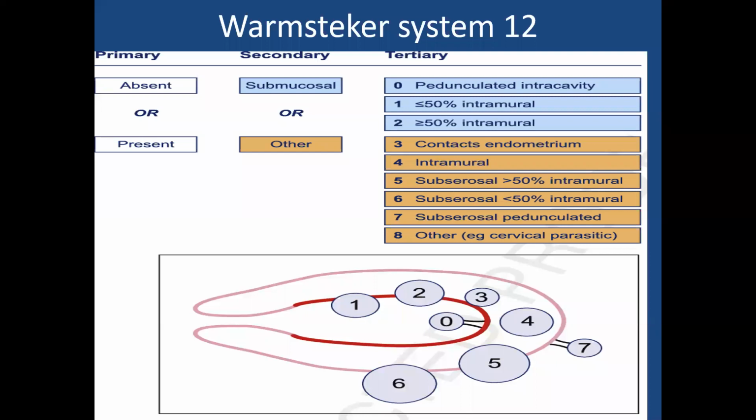So it is less than 50% intramural, and then you give the score of 1. Then 2 means more than 50% is intramural and it is submucosal. It is 2. Then 3 is 100% intramural, but it is attached to the endometrium.